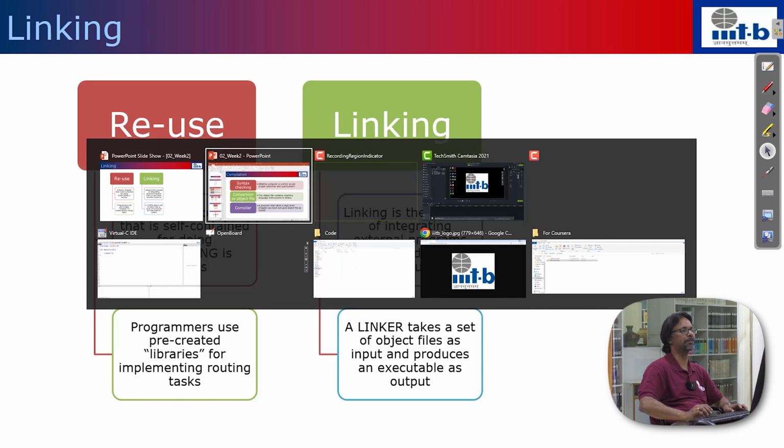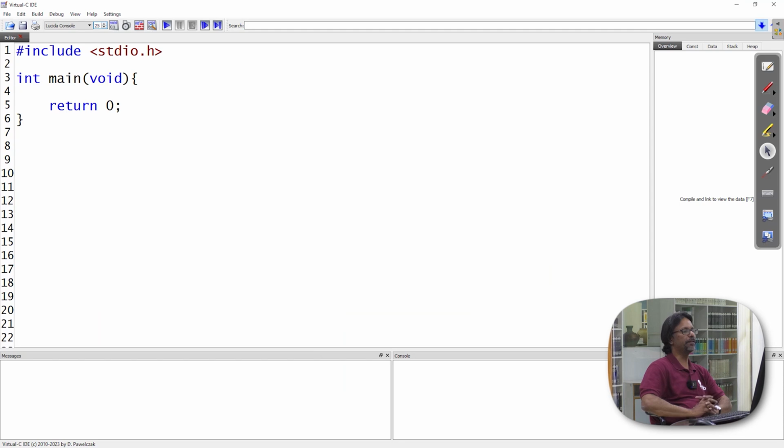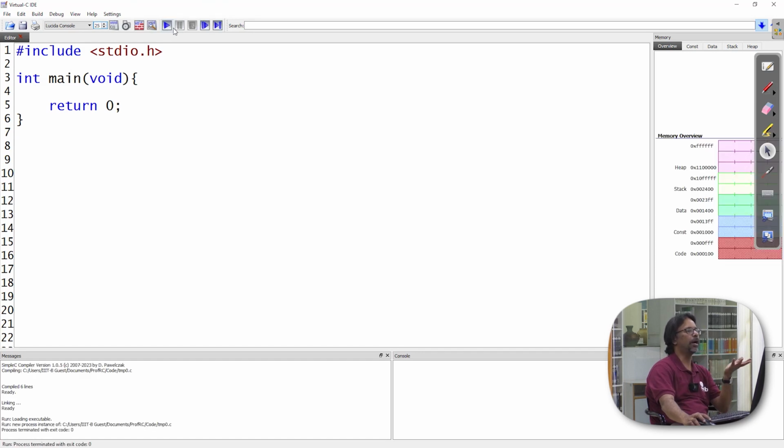Let's see how that happens in our program. Now this is our program. If I compile and execute in a single go, you will see that this is going to do nothing. So in order to see some visual output, I'm going to go back and put our hello world back again. Let us compile and run one more time. Now you will see the hello world is displayed on the bottom right. So here the process of compilation, linking and execution is happening together.